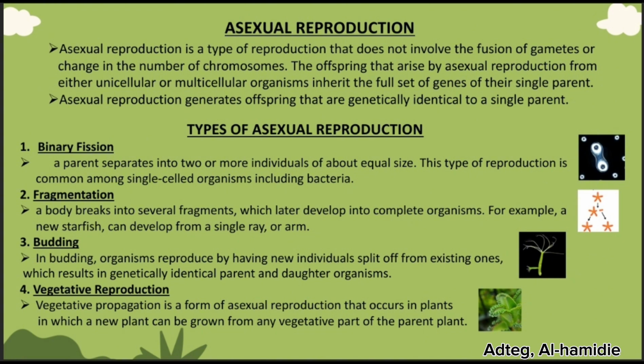We have four types of asexual reproduction. Number 1 is binary fission. Number 2, fragmentation. Number 3, budding. And the last one is vegetative reproduction. Let us first explain what binary fission is. In binary fission, a parent separates into two or more individuals of about equal size. This type of reproduction is common among single-celled organisms, including bacteria.